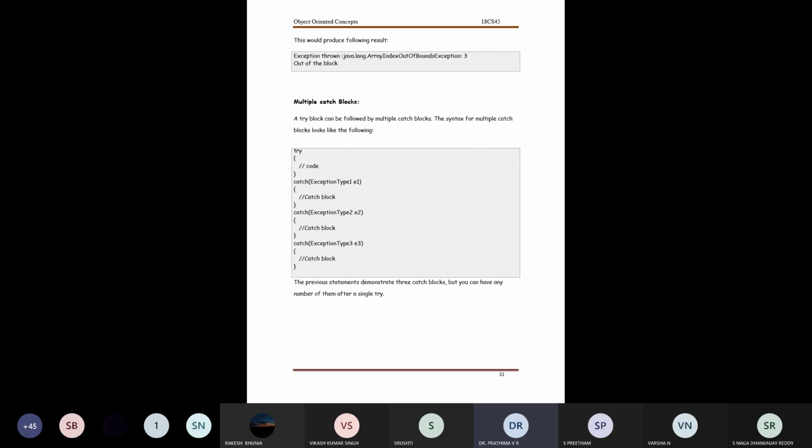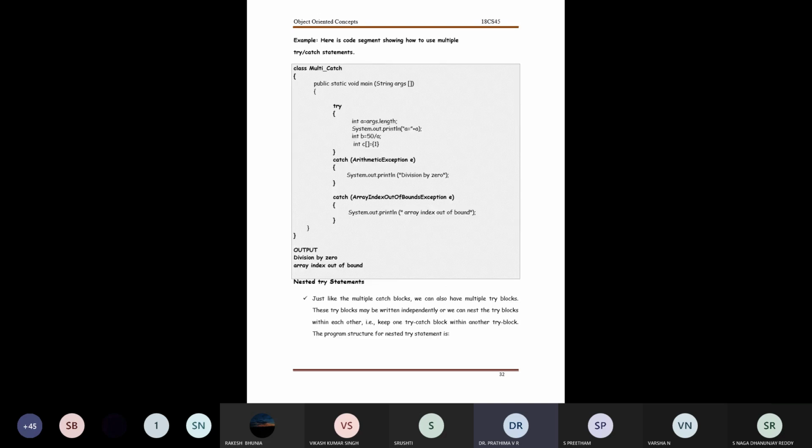You can see here the try block can be followed by multiple catch blocks, and the syntax of how I can adapt this catch block looks like this. It has a catch, an opening and a closing bracket. I have multiple catches, each defined with its respective exception. The example related to it shows the divide by zero error and the array index out of bound condition.